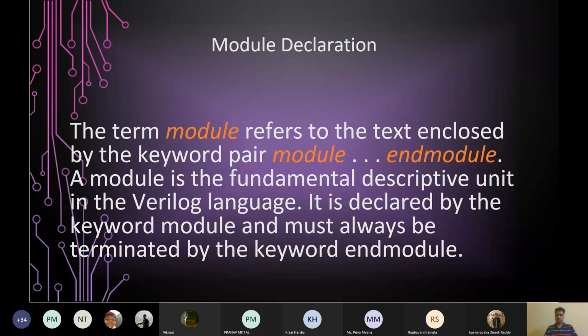A module is the fundamental descriptive unit in the Verilog language. It is declared by the keyword module and must always be terminated by the keyword endmodule. So as you see, the module is the functional unit. The whole crux of digital design lies in the module.